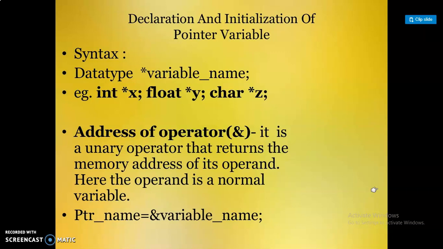A pointer variable can point to any type of data available in C++. It is necessary to understand that a pointer is able to point to only one data type at a specific time. The address-of operator, ampersand, is a unary operator that returns the memory address of its operand. Here, the operand is a normal variable. ptr equal to ampersand variable name.